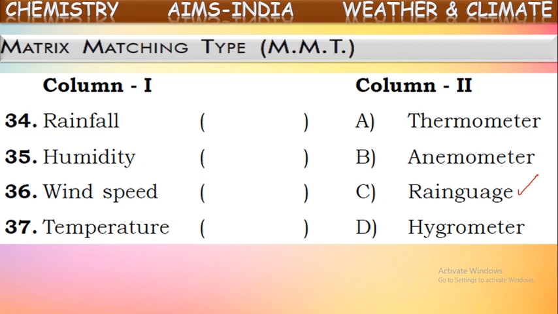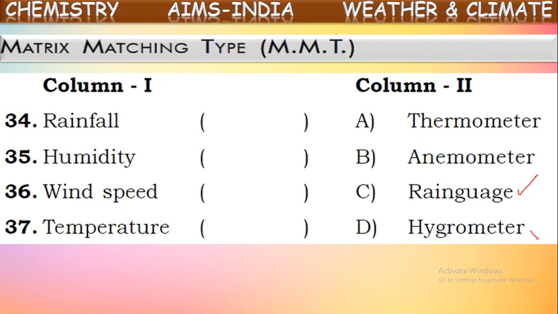And next, humidity. What does it mean? Humidity means the amount of moisture or the amount of water vapor present in air is called humidity. The quantity of or the amount of water vapor present in the atmosphere or the amount of moisture present in the air is measured by using an instrument called hygrometer.